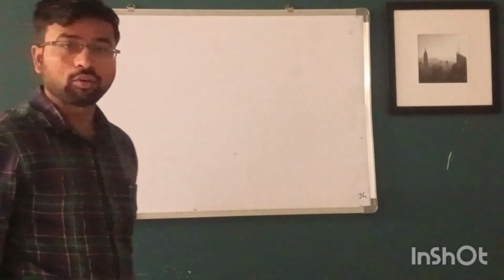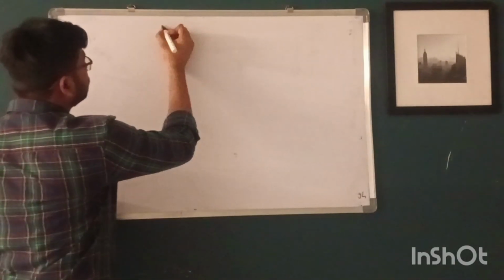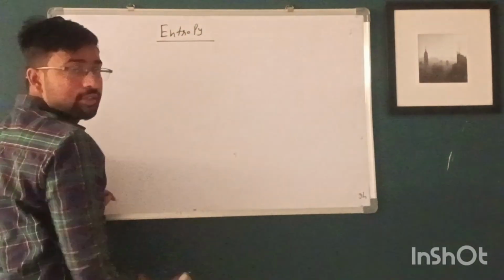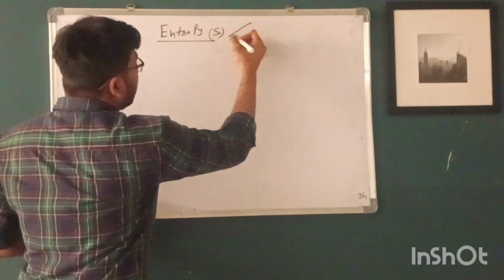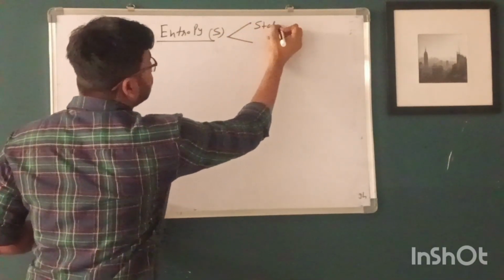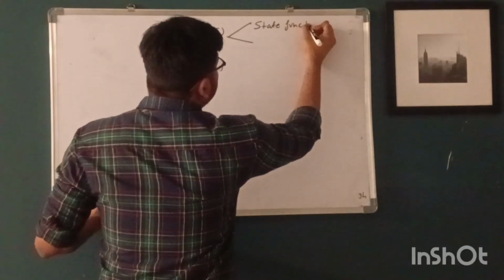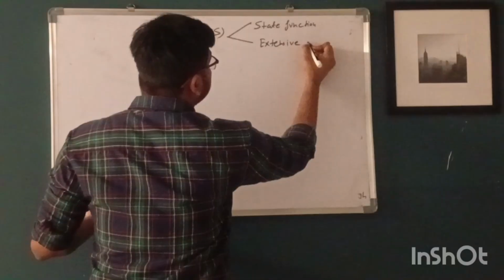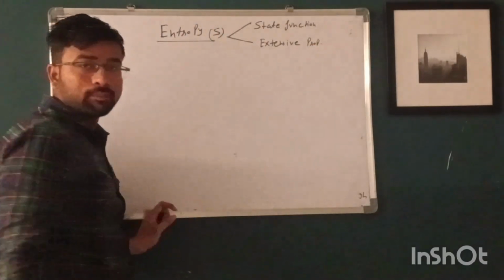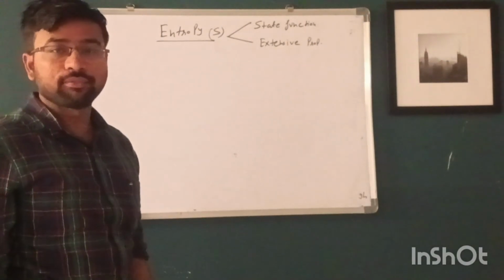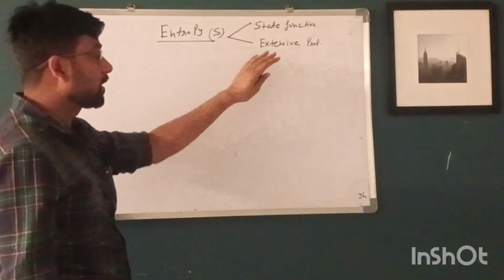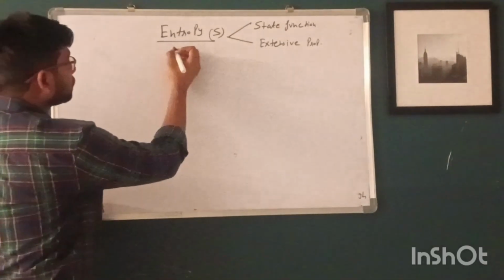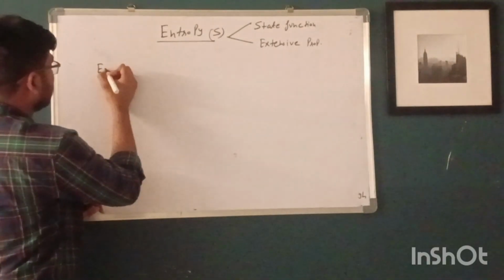Next our topic is entropy. Entropy is denoted by capital S and this is a state function, and this is an extensive property. Entropy is a state function because it depends on the initial and final state of the system, and it is an extensive property because it depends on the mass only. So what is entropy?